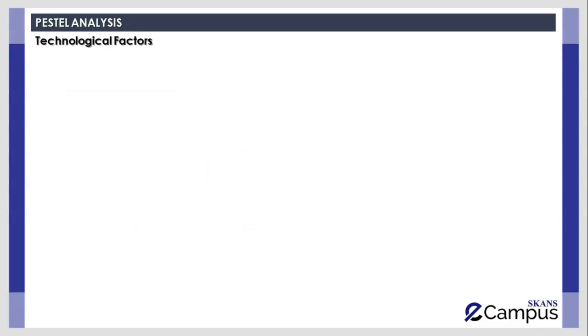Now we'll talk about technological factors. Overall, technology has a significant impact on the organization's performance. Technology has a significant impact on the organization's way of doing things, right? So overall, technology is going to impact every aspect of business.